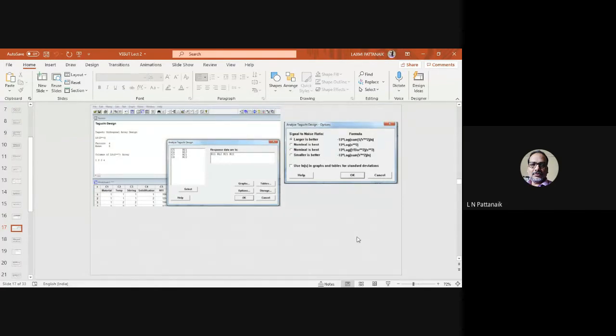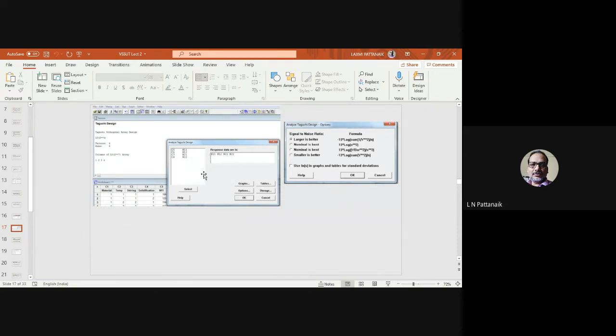Yes, these are the outputs that you will see in the menu tab. As you can see here, though it's not that clear, the Analyze Taguchi Design tab is there, and there you can select the response data. In the response data, you have to select all the 4 columns. You have 4 columns like N11, N12, N22.